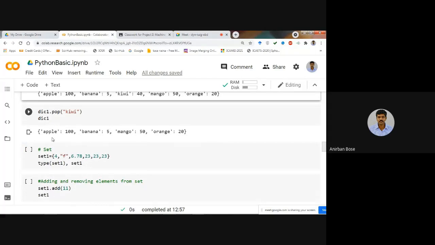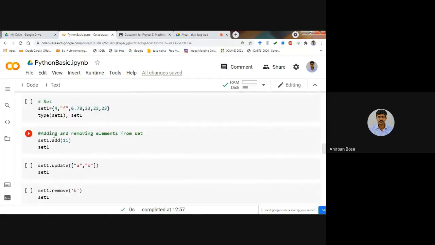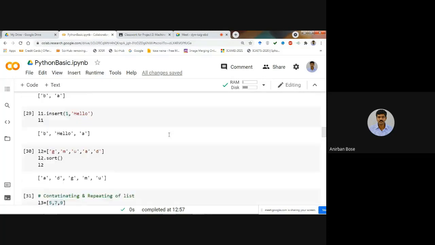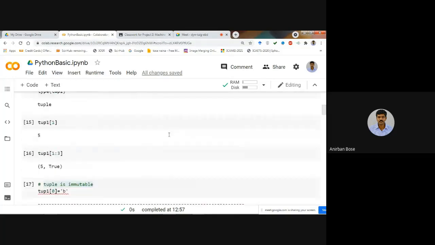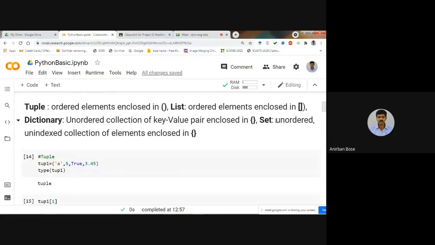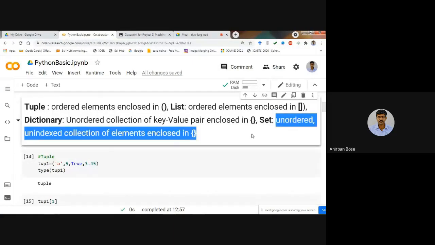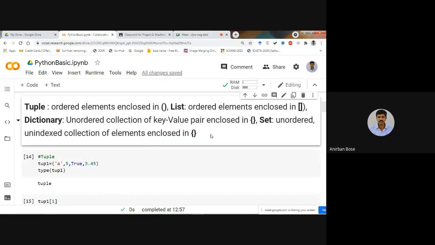Now coming to the next data structure, which is the set. If you see the definition, the set is an unordered, unindexed collection of elements enclosed within curly brackets. So like a dictionary, a set is also represented within curly brackets, but it does not contain key value pairs like a dictionary.